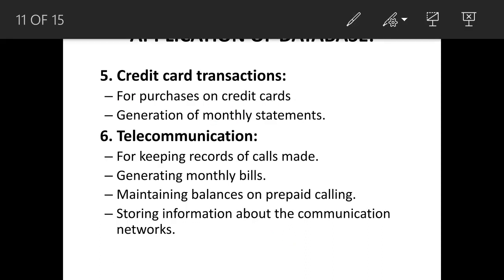Next, credit card transaction. For purchases on credit cards. Next, generate monthly statements. Next, in telecommunication, for keeping records of call modes, which type of mode the customers are using. Next, generate monthly bills.